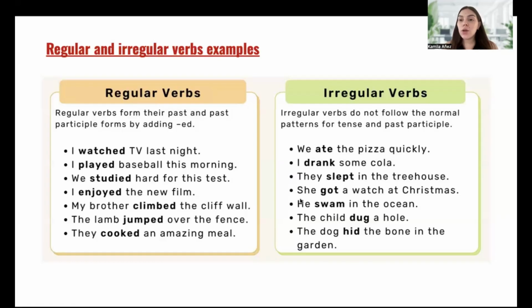Forget. The past for the verb get is got. She got a watch at Christmas. Swim. The past for swim is swam. He swam in the ocean. For dig, the child dug a hole. And for hide, the dog hid the bone in the garden. Okay, so these will be the regular and irregular verb examples.